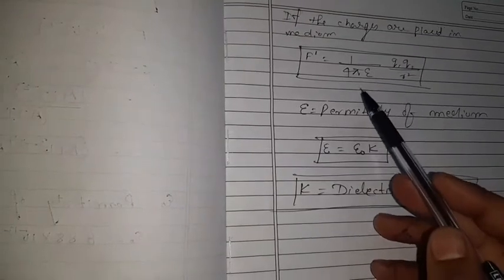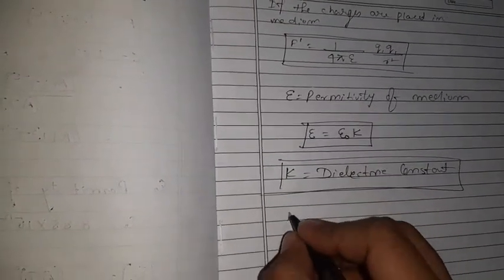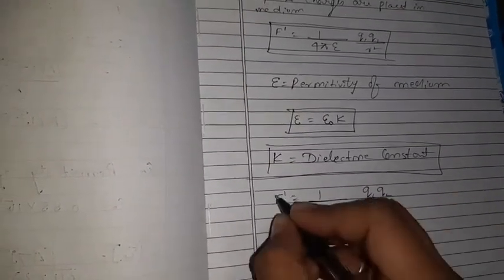If some question comes in your paper that two charges are placed in some medium, then there must be the value of K. They'll give the value of K. So if we apply the value of epsilon here, we'll get F dash is equal to 1 upon 4 pi epsilon naught K, q1 q2 upon r square.